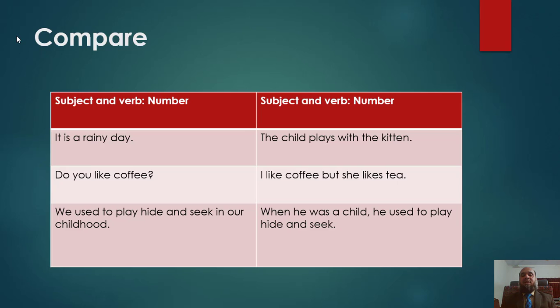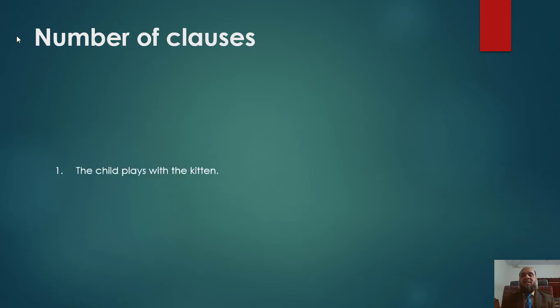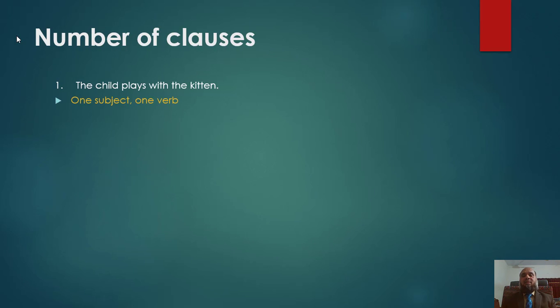In sentence number 3, column number 2, after when, there is a subject he and its verb is was, while in the other part of the sentence the subject is he and its verb is used to. From these two columns we come to the conclusion that sentences may have one subject and one verb, or sentences may have two subjects and two verbs.